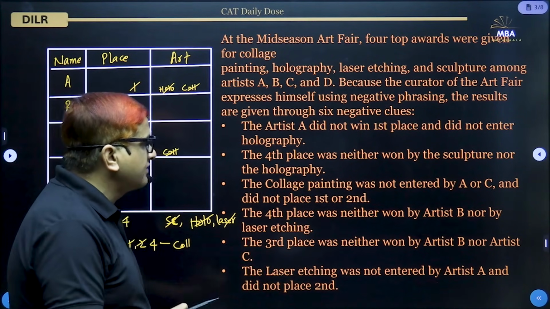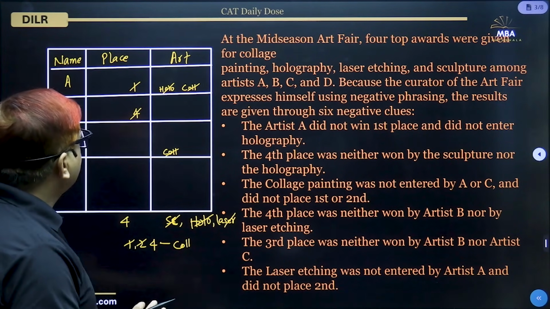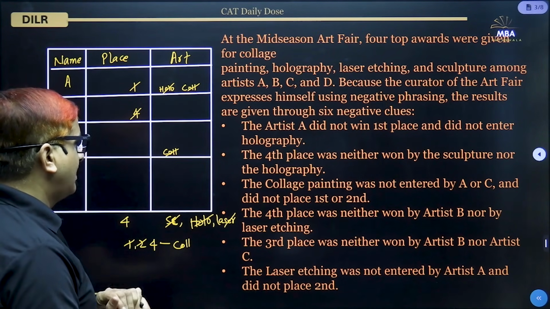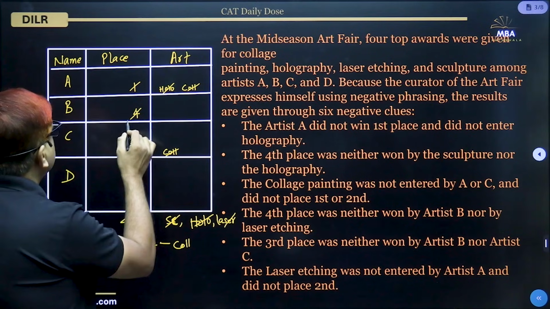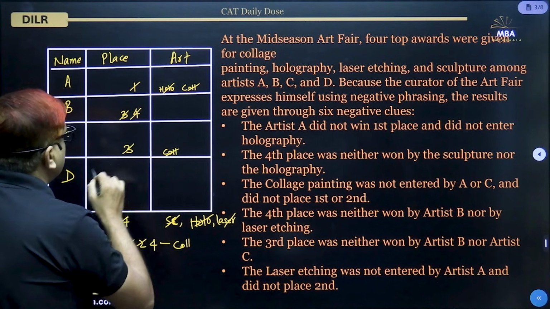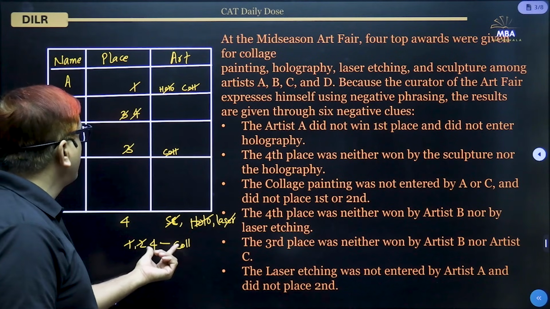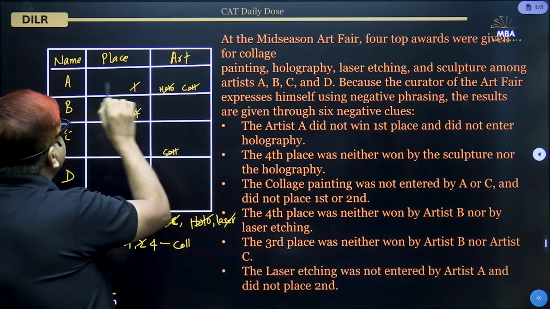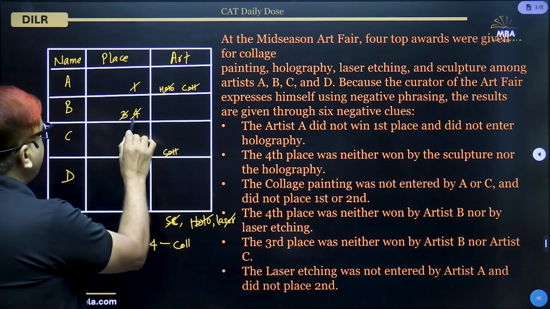The third place was neither won by artist B nor artist C. So third place was won by neither artist B nor artist C. Okay, now here, as the fourth place is won by collage painting, and we can see that collage painting cannot come in front of A, neither in front of C, and B cannot win fourth place.